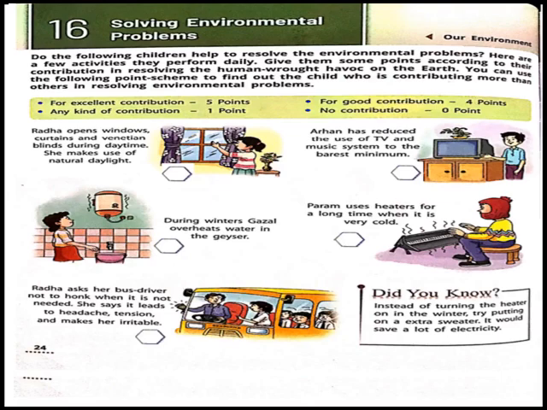Param uses heaters for a long time when it is very cold. Instead of using heaters for a long time, he could have worn sweaters or woolen caps to keep himself warm. So I thought that he was not contributing much to save the environmental resource like electricity. That's why I gave him 1 point.